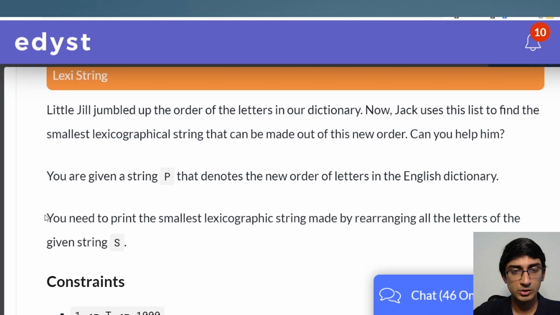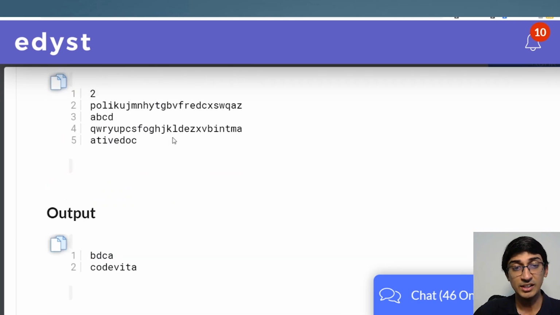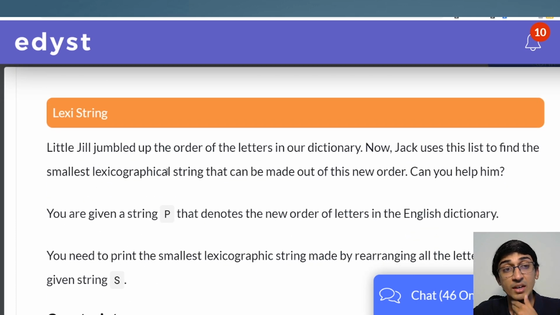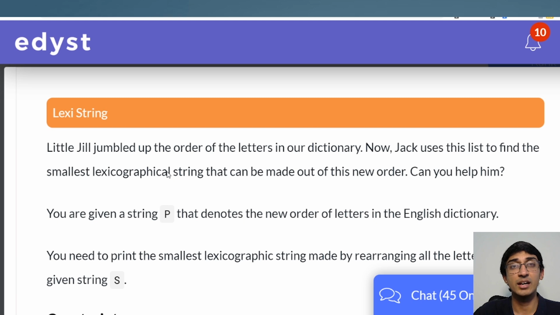Okay, so let's open this. We have some English here, and this actually is not as big as some of the other Code Vita questions. If you look at our previous video on digit pairs, you'll realize that some of the questions can be really big. The other thing before I start is that both Lexi string and the previous question, bottlenecks, are second questions, not the first question. So this is the level of question number 2 in Code Vita, which tells you that it's not really difficult. If you understand one data structure, it's not too difficult to do. So don't think that you can solve only just one question.